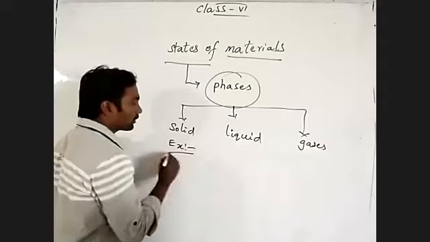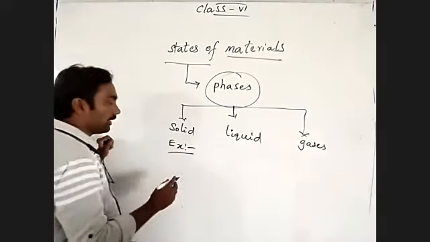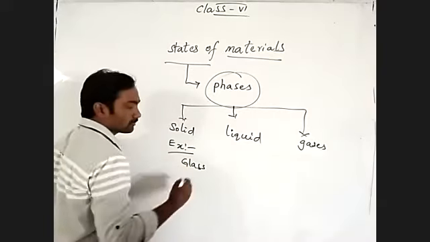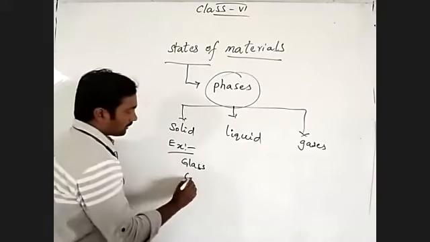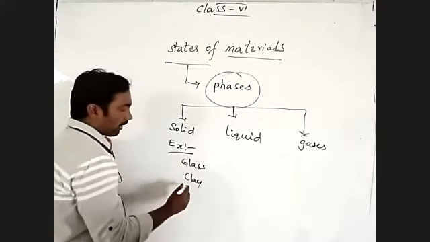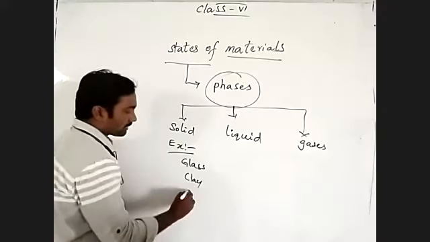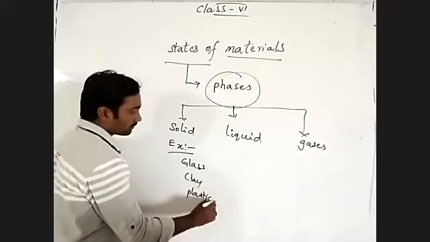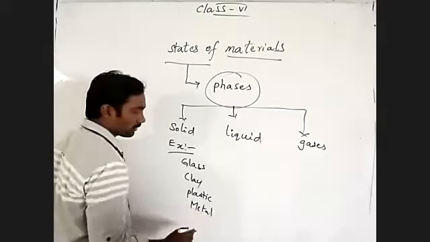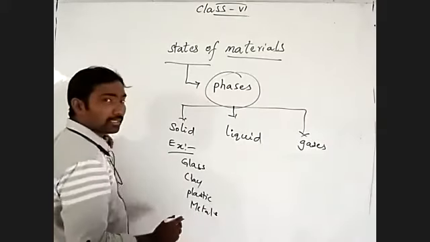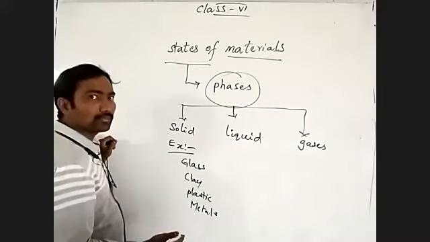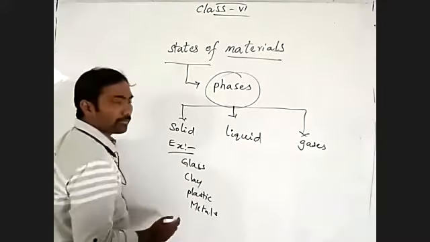What do we know as solid state of materials? Examples: glass, clay, plastic and metals. Okay, see, you can write many different types of solid materials.